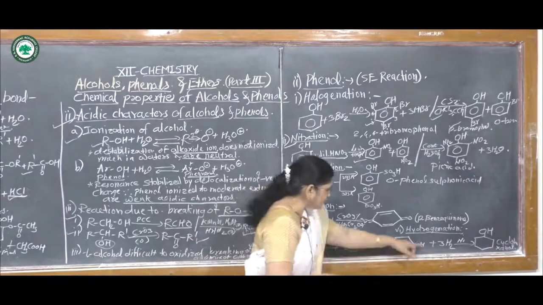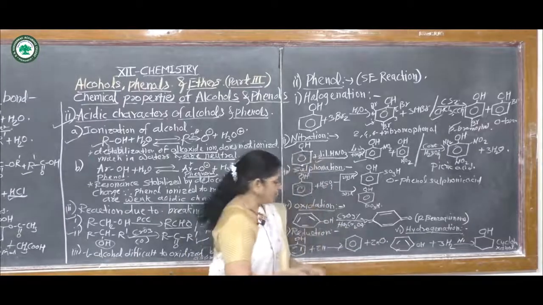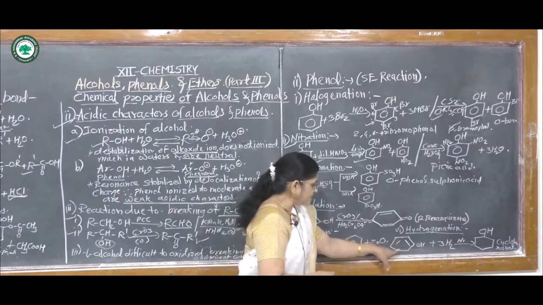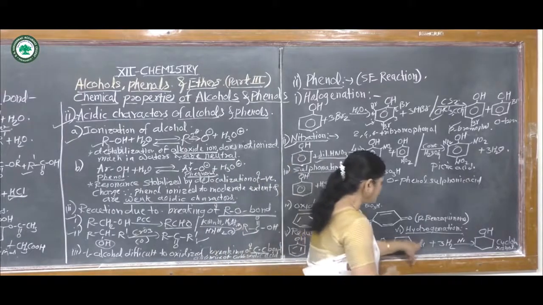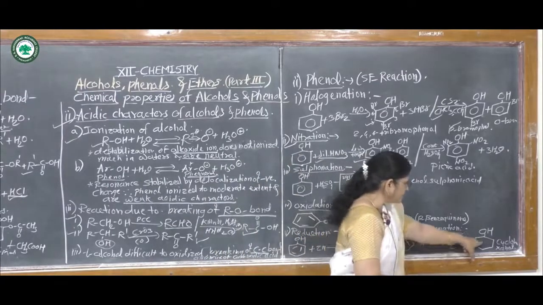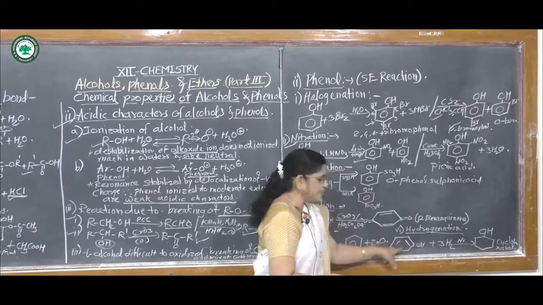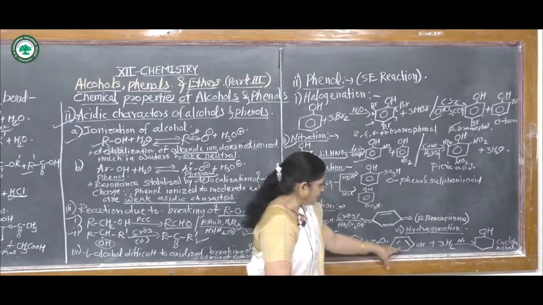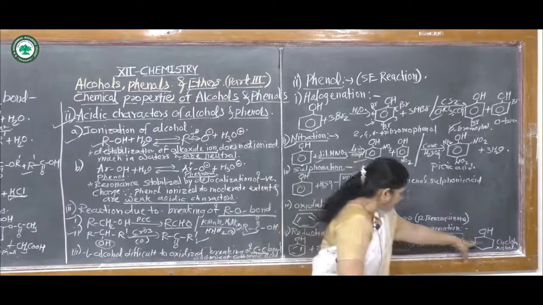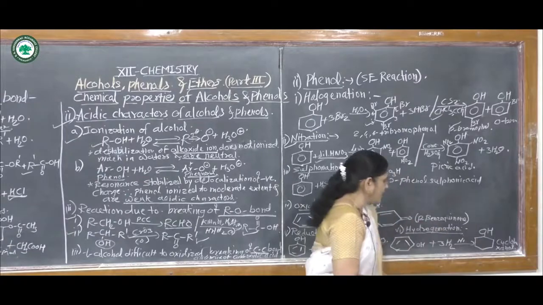Hydrogenation takes place in the presence of nickel. In the presence of nickel, phenol gets hydrogenated, all the carbon-carbon double bonds get hydrogenated, and it gives cyclohexanol.